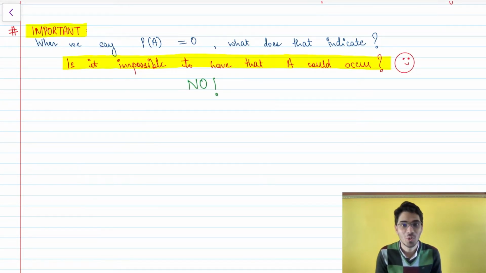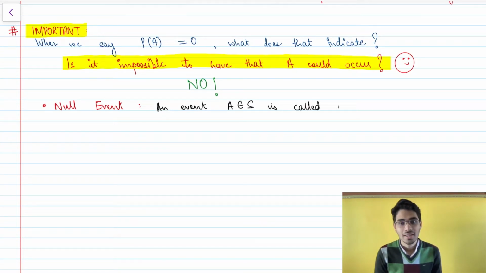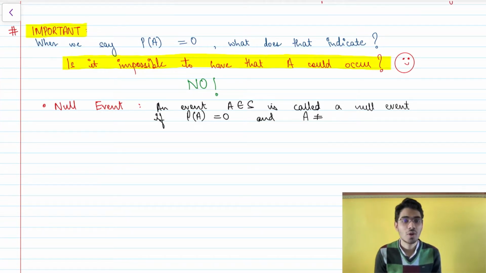Well, no. To understand this, we need to look at the minute distinction between a null event and an impossible event. So first, null event. It's an event A belonging to S that has the probability of P of A being 0, but A is not equal to the empty set itself.